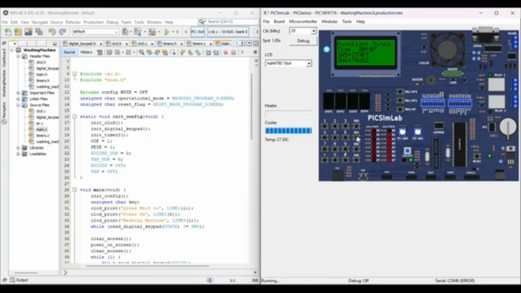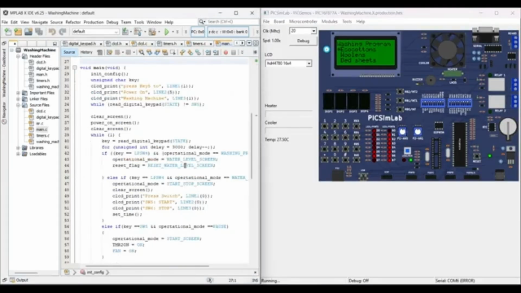I will let this complete so you can see the full demo. The buzzer sounded representing that the washing cycle is completed. So this is the washing program simulation that was given by the Emertxe requirement and my implementation.